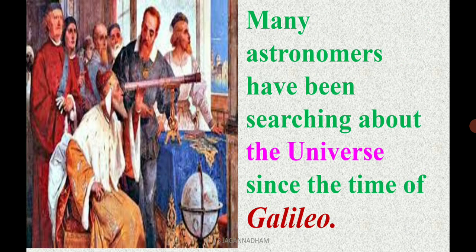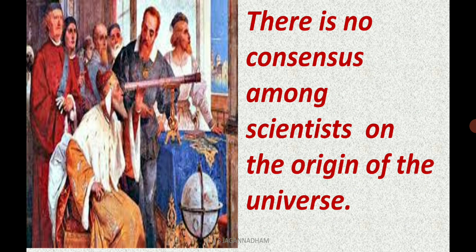Many astronomers have also been searching about the universe after him, using the telescope introduced by Galileo. There is no consensus among the scientists on the origin of the universe.